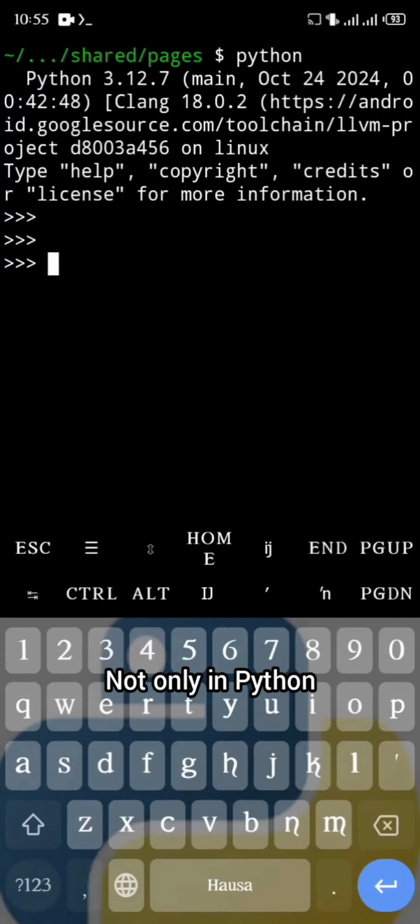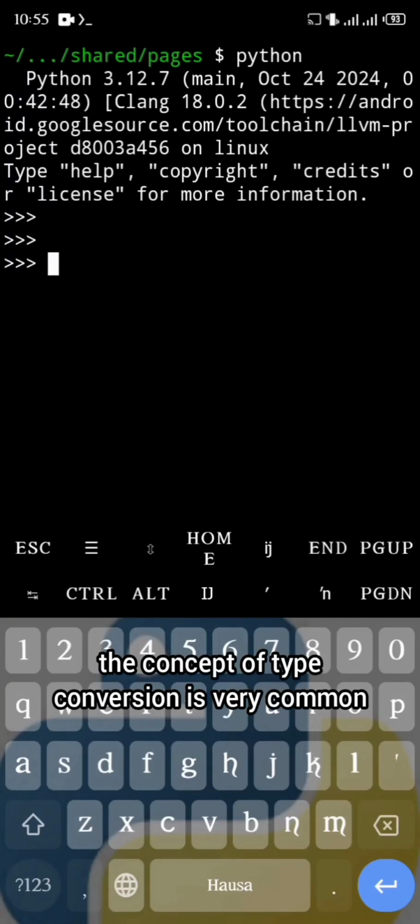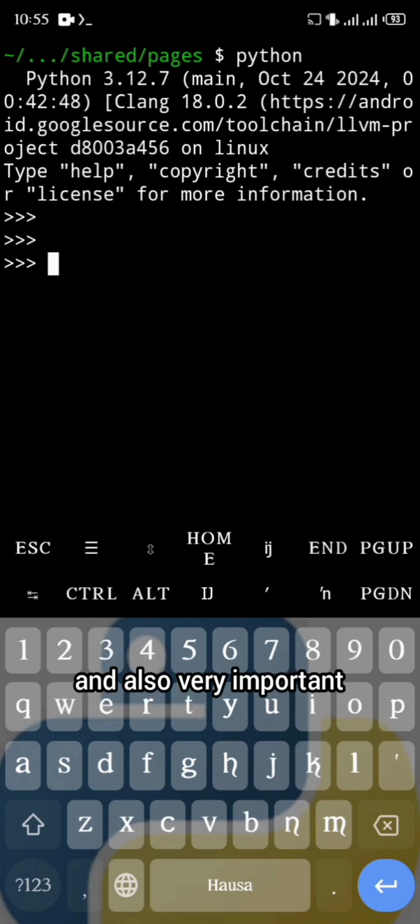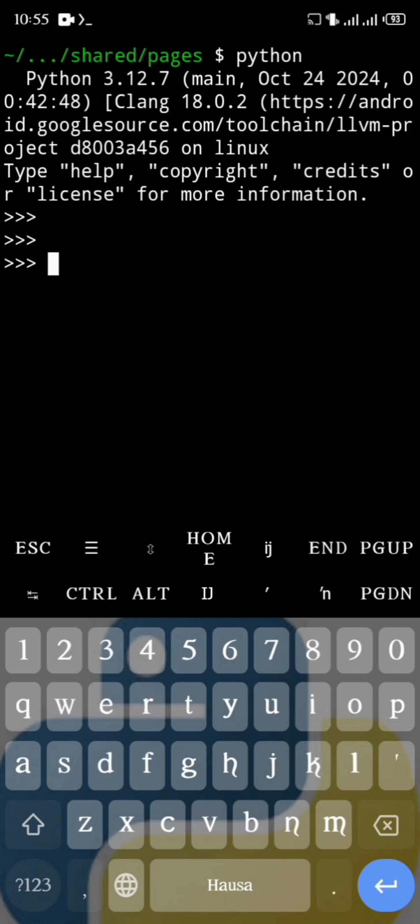Not only in Python, but in programming in general, the concept of type conversion is very common and also very important. So today we're going to discuss it in Python.